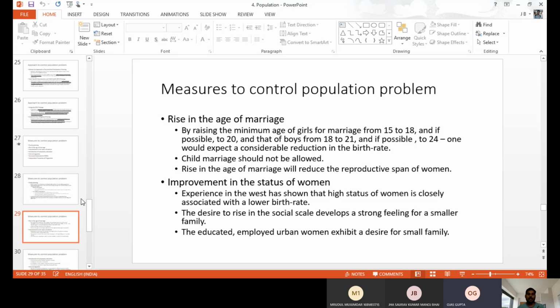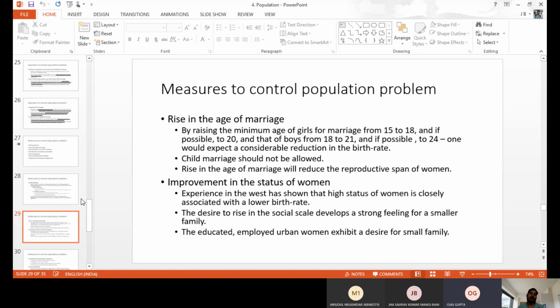When the woman gets an education, she can decide independently. She can discuss with her husband, she can get some kind of empowerment, and she can suggest things to the in-law family also. These things come automatically when the woman gets education or proper status.